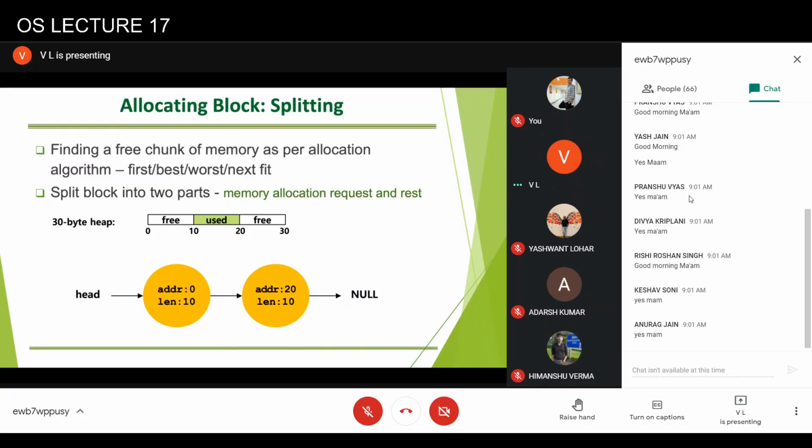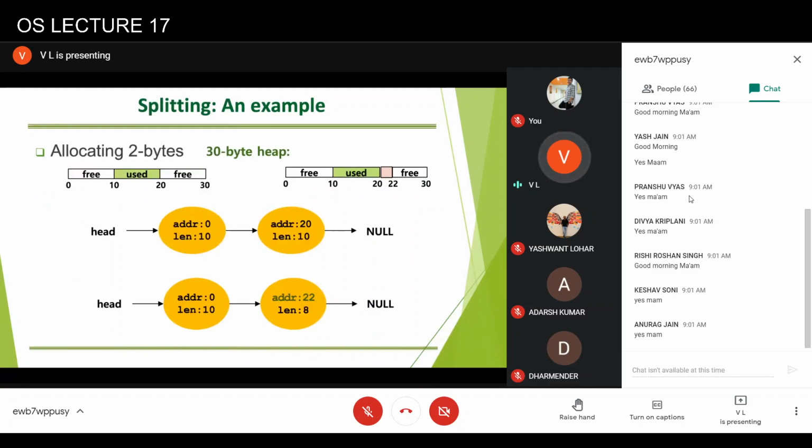Okay. So now when a request comes, and let's say a request of 8 bytes comes, either this free space or this free space can be used. Let's say this free space is being used. Sorry, a request for 2 bytes comes. So 2 bytes are required. So these 2 bytes are allocated and 8 bytes remain free. And naturally now the operating system has to make changes in the free list.